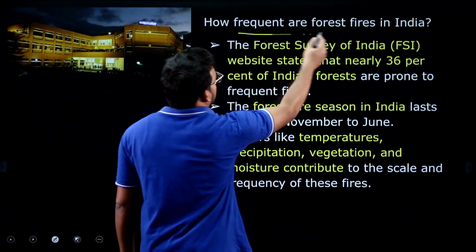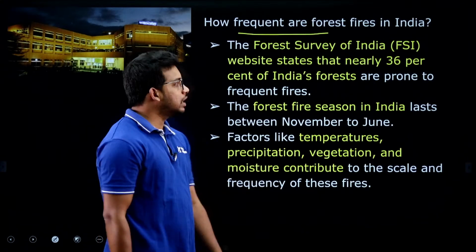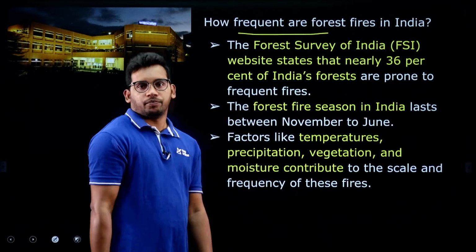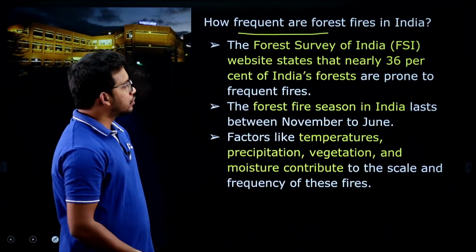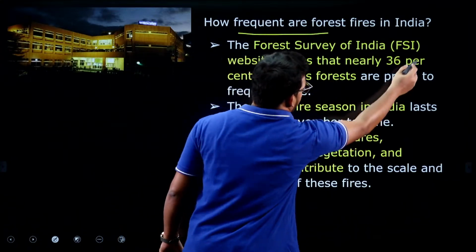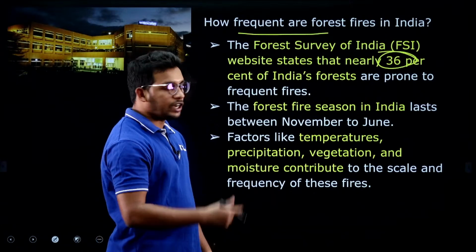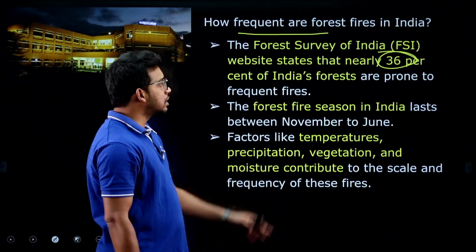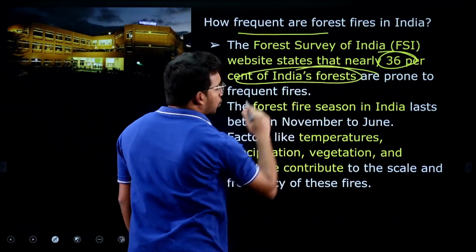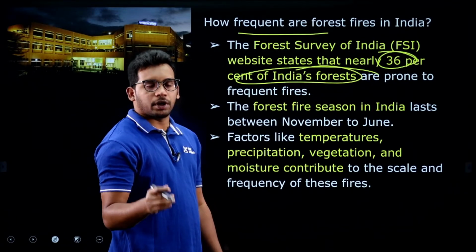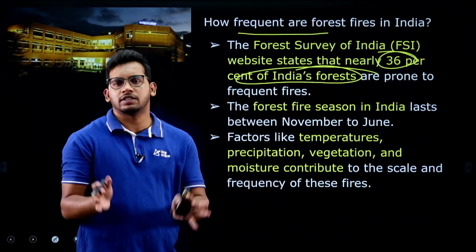So how frequent are the forest fires in India? This is what the article has mentioned. The Forest Survey of India, which is the authority that takes care of forest calculation, puts the whole land that we have at 324 million square kilometers. Out of that, not the whole India, but out of the forest that we have, 21 or 22% of India is forest.